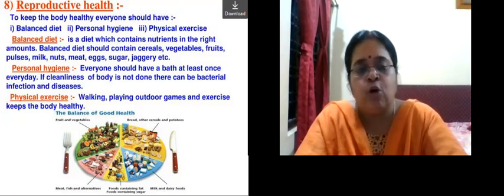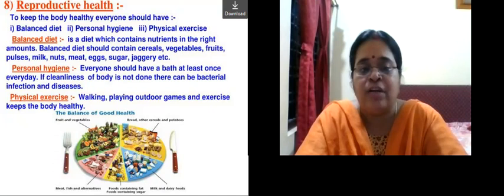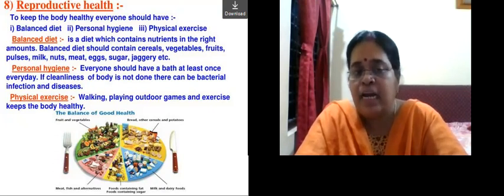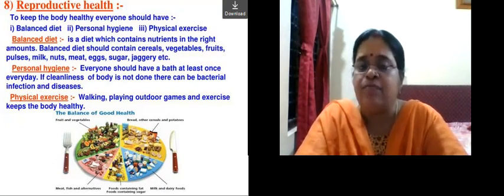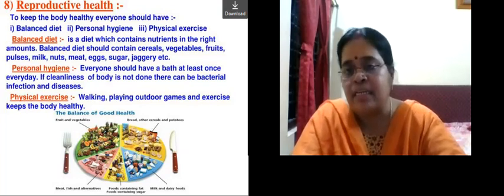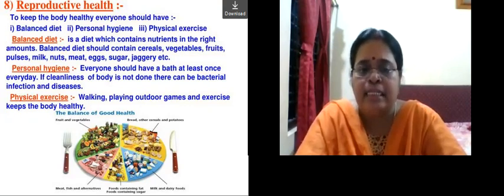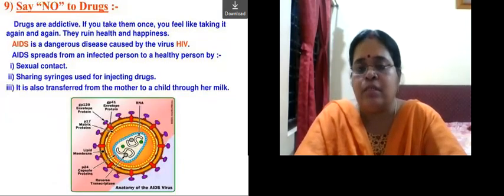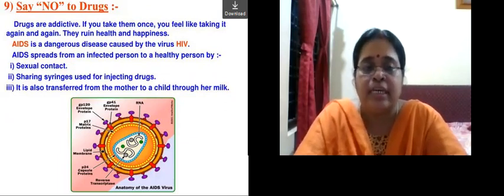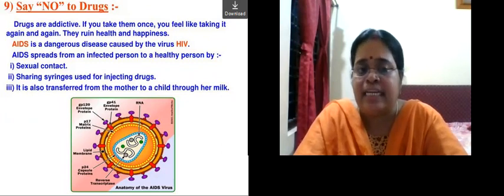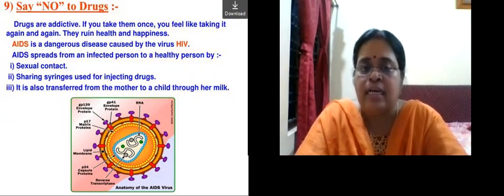Personal hygiene. We all take a lot of care as far as our personality is concerned. But hygiene plays a very important role. You should have a bath at least once every day. If cleanliness of the body is not there, there can be some bacterial infections or diseases. Physical exercises include walking, playing outdoor games, and exercises that can keep the body healthy. Now, a very important thing that I want to tell you all, which is quite associated with the teenage age, is drugs. Drugs are addictive. If you take them once, you feel like taking them again and again. They can ruin your health and happiness.